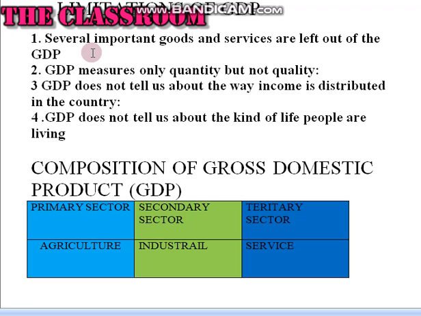There are some limitations to the GDP. Several important goods and services are left out of the GDP. For example, parents' love and care is not considered as goods and services in GDP because it doesn't have market value. GDP measures only quantity but not quality. GDP does not tell us about the way income is distributed in a country. GDP does not tell us about the kind of life people are living.